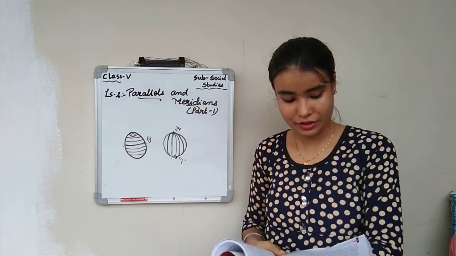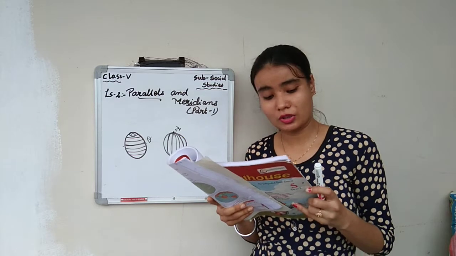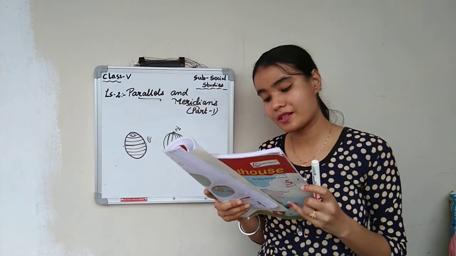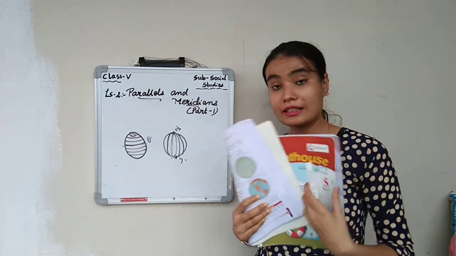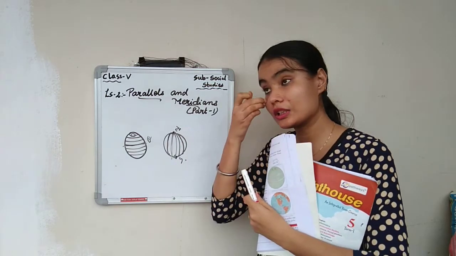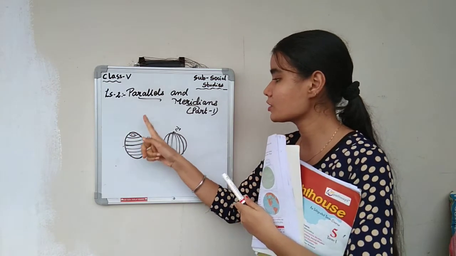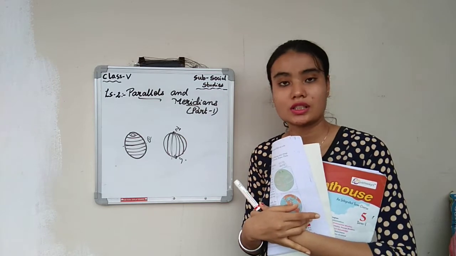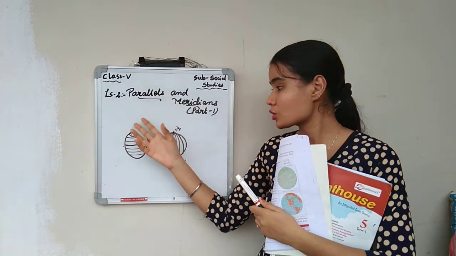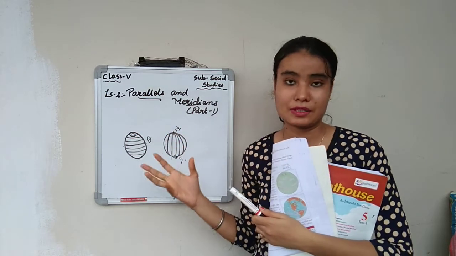Next, it divides the earth into two equal parts. Top half is the northern hemisphere and the bottom half is the southern hemisphere. The word hemi means half. So this divides the earth into two equal parts. The top one is called as what? Northern hemisphere, and the southern one is called as what? Southern hemisphere. Towards the top, northern hemisphere. Towards the bottom, it is southern hemisphere.